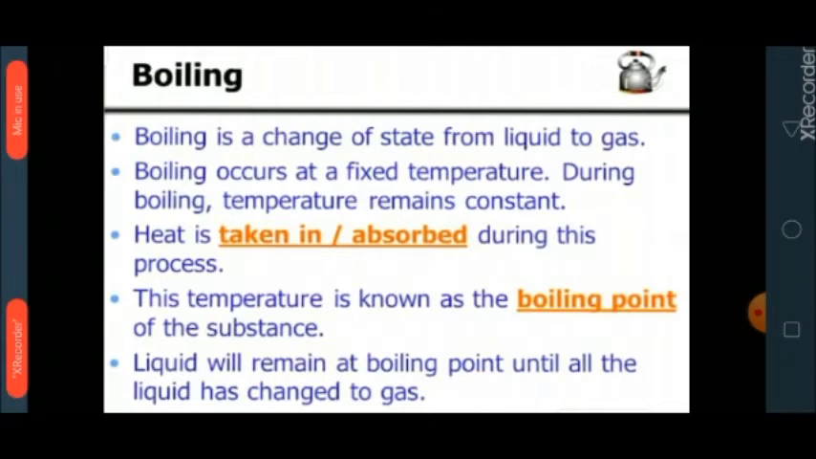Heat is taken in during this process, and the temperature at which liquid is converted into gas is known as the boiling point of the substance. The liquid will remain at the boiling point until all the liquid has changed to gas.